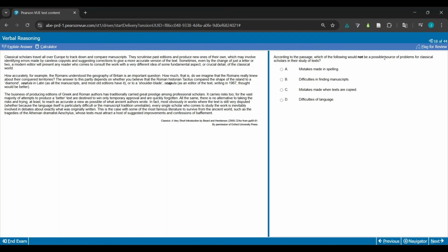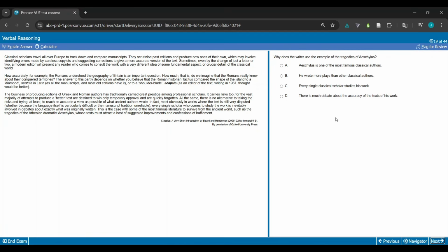According to the passage, which of the following would not be a potential source of problem for classical scholars in their study of texts? Okay, so we could do this question. I mean, it's probably not the best one to do because it's still not a direct keyword. I know how these questions work. I'm going to have to look for different things that are scattered somewhat all over, even if they are somewhat close to each other. So I probably would actually skip this one as well, but I would do it before the first question, if that makes sense.